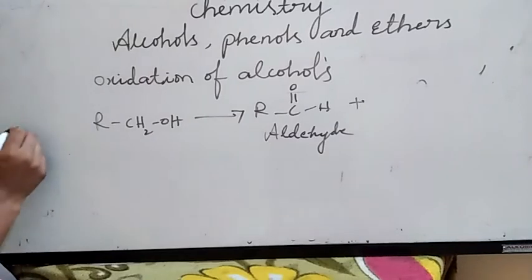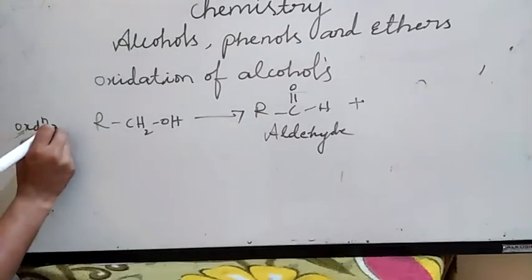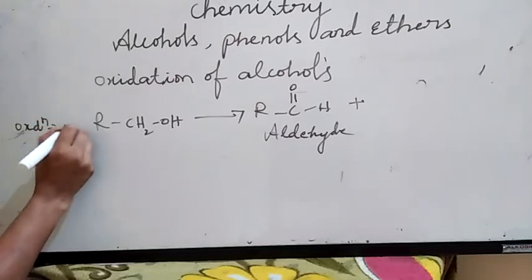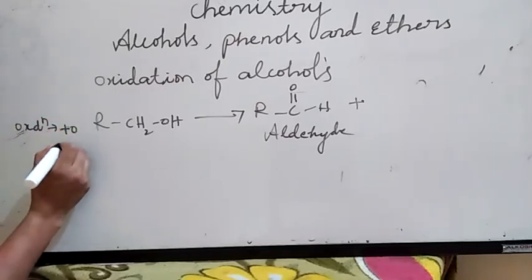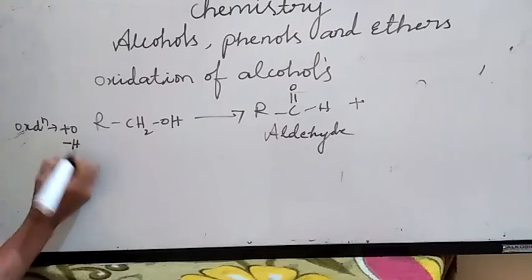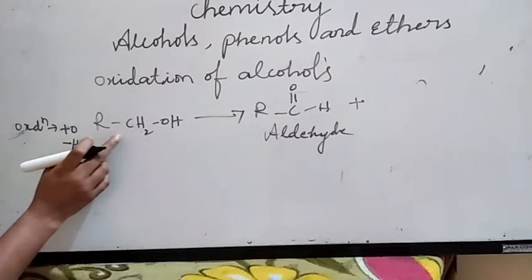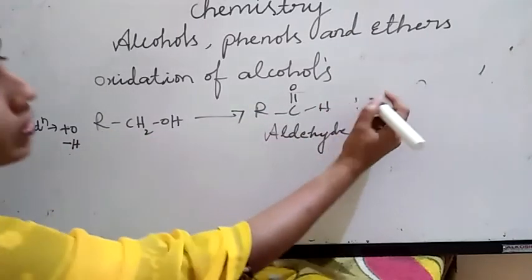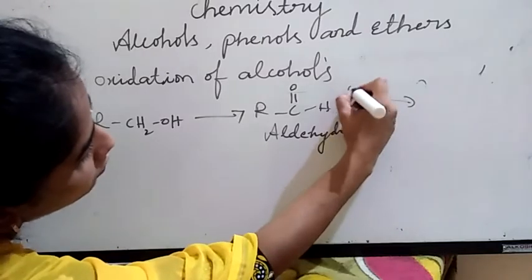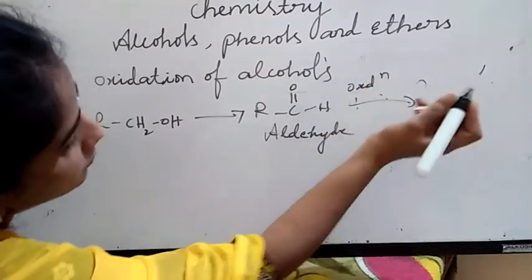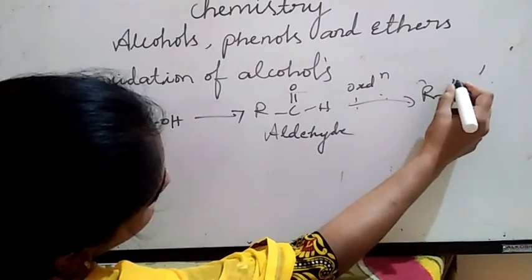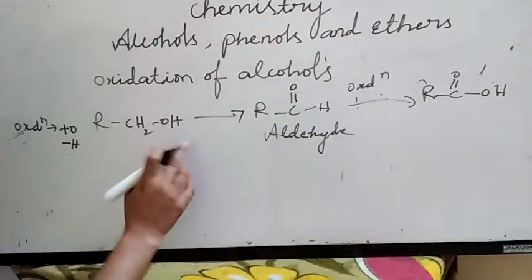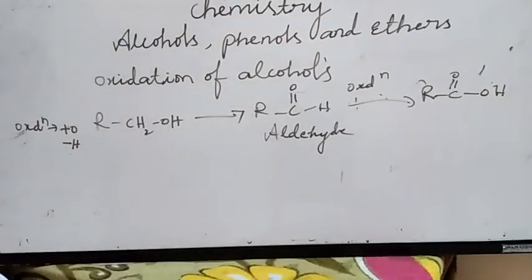Keep it in mind that oxidation, in terms of oxygen, is addition of oxygen. In terms of hydrogen, it is removal of hydrogen. See here, if I take a primary alcohol, removal of hydrogen takes place and I get an aldehyde. Aldehyde again in turn undergoes oxidation and we get carboxylic acids, RCOOH. See here, addition of oxygen has taken place.